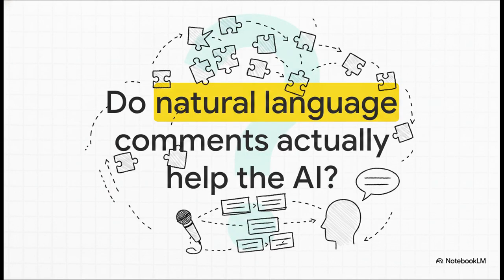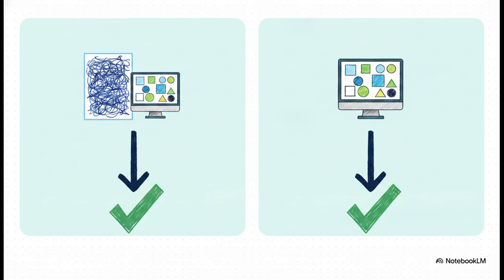But during the ablation studies, which is where researchers strip away parts of the prompt to see what breaks, they asked a really surprising question. Do the natural language comments we saw back in step 1 actually help the AI solve the problem? When researchers compared a full prompt that included all those helpful natural language sub-questions against a prompt that forced the AI to only output the symbolic Python code with no natural language at all, the outcome was fascinating.